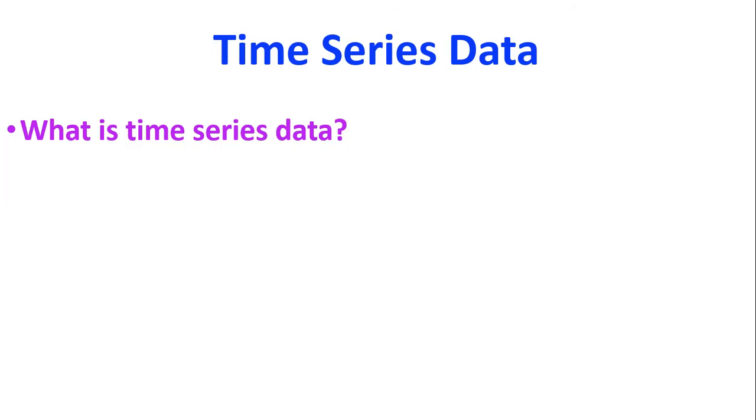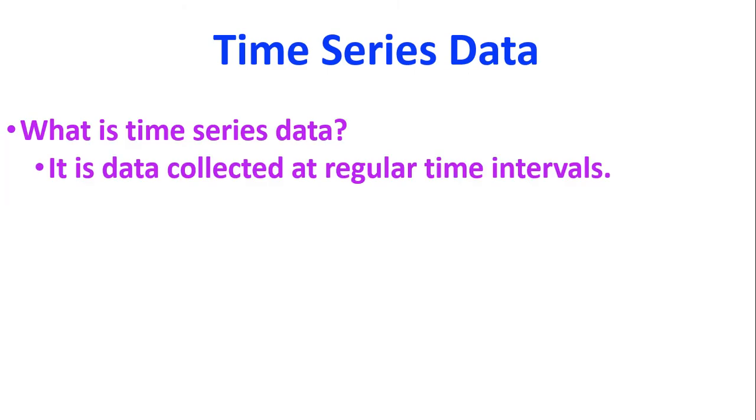So time series data, well, the name gives you an indication of what's going on. The first thing that we know is that it's data collected at regular time intervals. So it can't be data that's collected this week on Monday, next week on Friday, and then not for another 3 weeks. That's not regular time intervals. What I mean by that is data that's collected every Monday of every week, or at the end of each month there is a total made, or at the end of each day. So it's data that is collected over time.